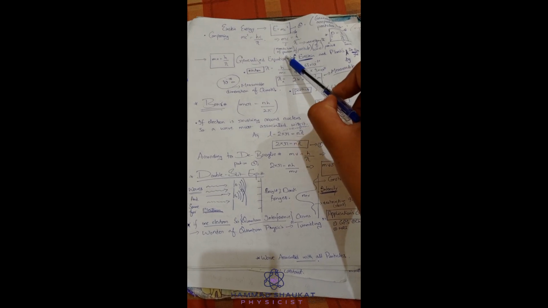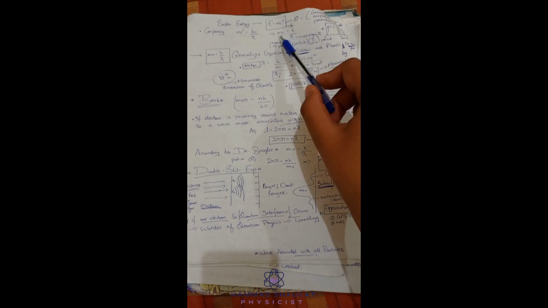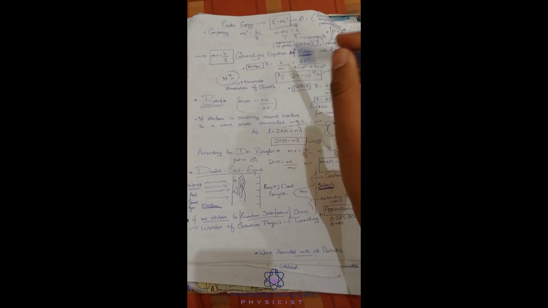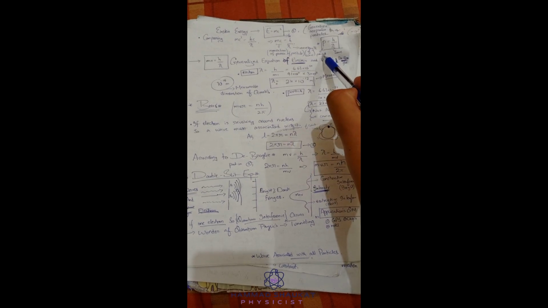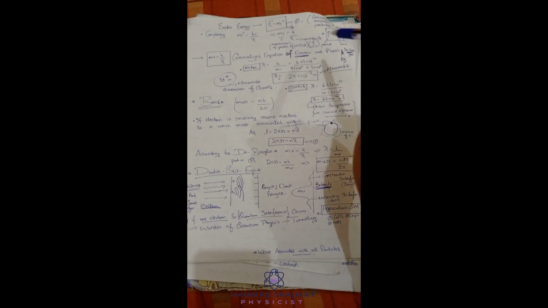So you also see that our particle also behaves like a wave in nature. Only waves have the wavelength lambda. Here particle, here wave. Here you can say a particle behaves like a wave in nature. So mv becomes p equals h by lambda. Understood? Okay. So this is the generalized expression of Einstein and Planck's by de Broglie.